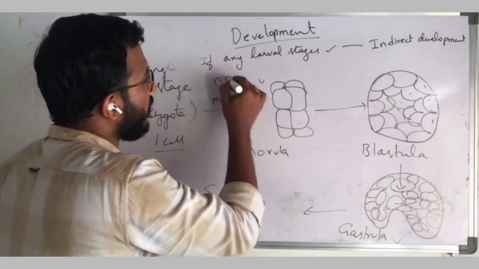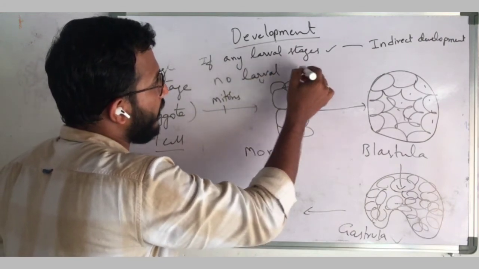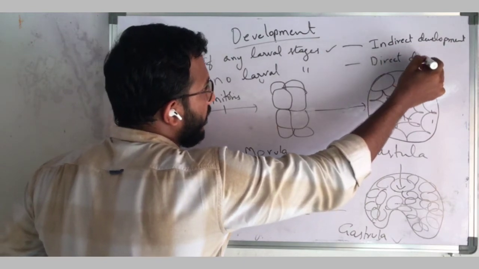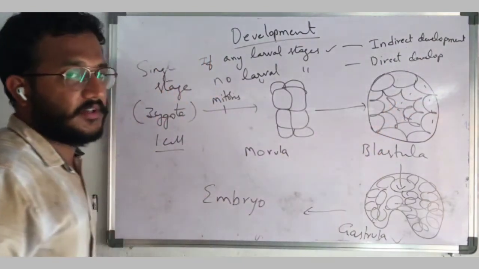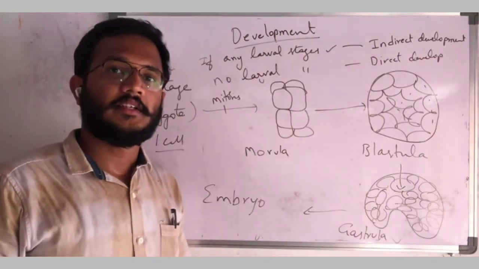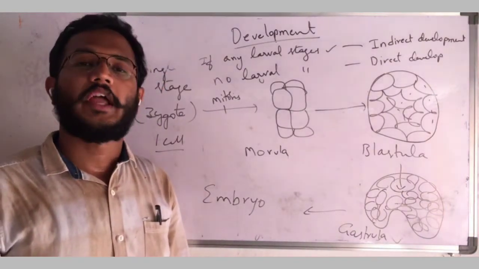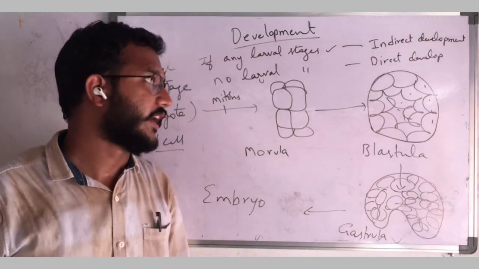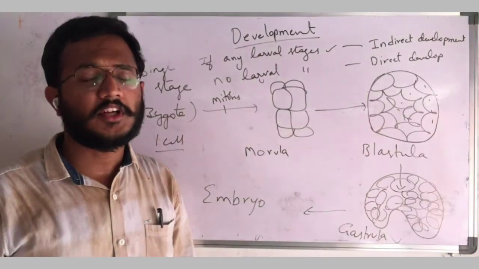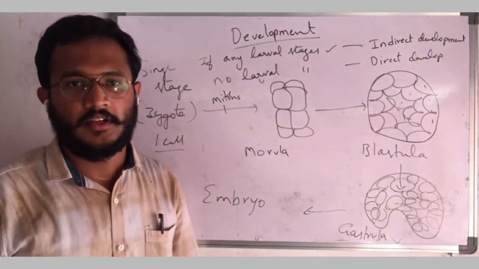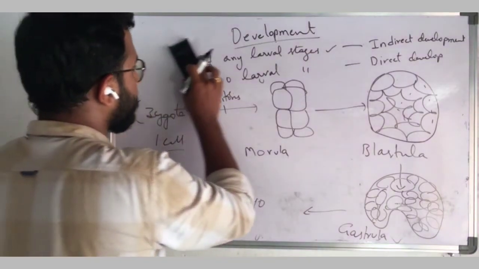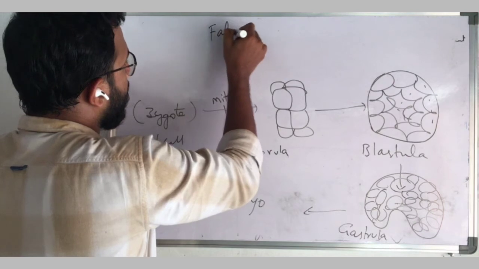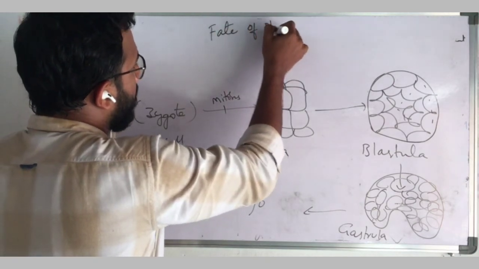And no larval stages during the development, that type of development is known as direct development. The higher animals like mammals, they do not undergo any larval stages during their development. So that type of development is known as direct development. So this is also one of the basis for classification. Okay, and next basis for the classification is fate of blastopore.